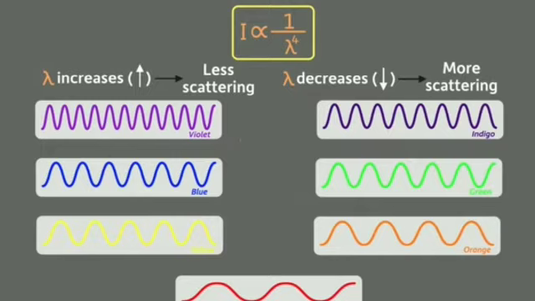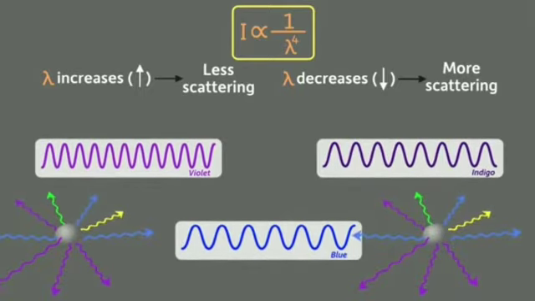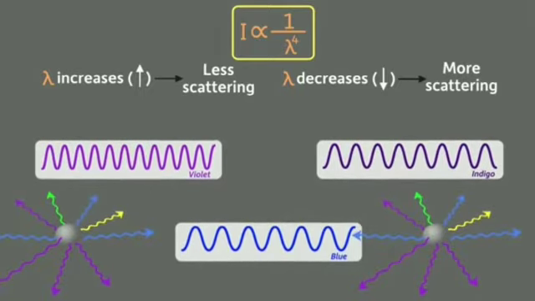The light of lesser wavelength scatters the most. So, blue, indigo and violet will be scattering more.